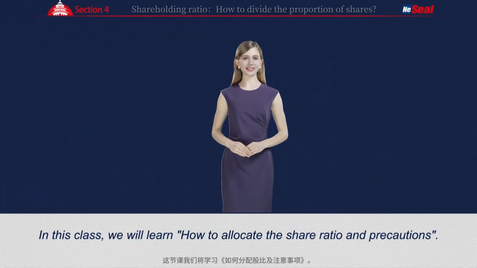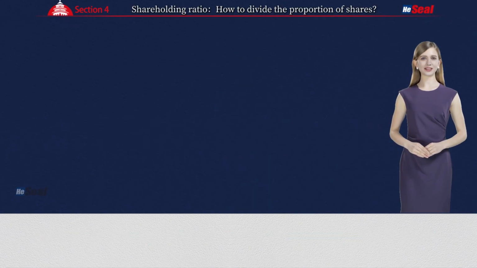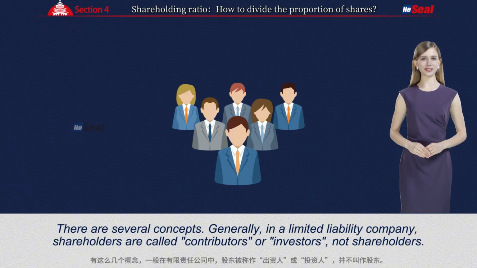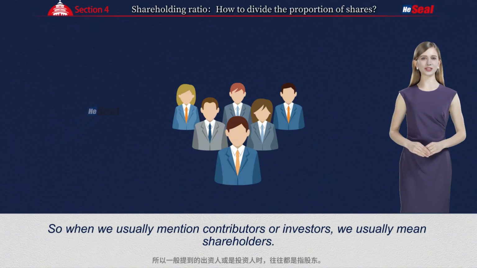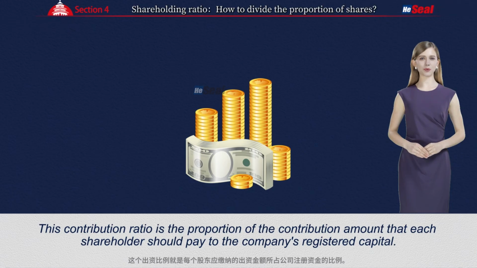Hello, everyone. In this class, we will learn how to allocate the share ratio and precautions. There are several concepts. Generally, in a limited liability company, shareholders are called contributors or investors, not shareholders. So, when we usually mention contributors or investors, we usually mean shareholders. In a limited liability company, the share ratio is called the contribution ratio. This contribution ratio is the proportion of the contribution amount that each shareholder should pay to the company's registered capital.